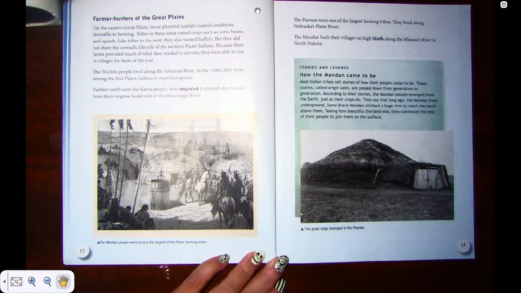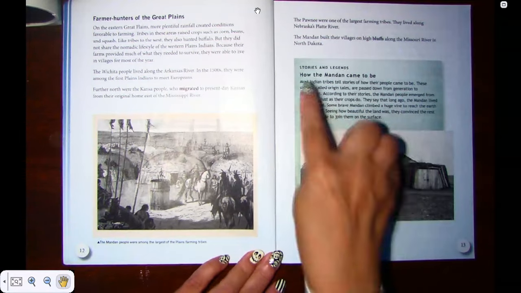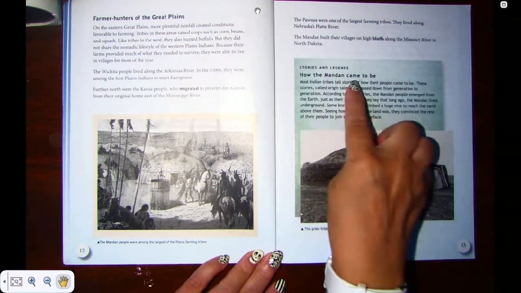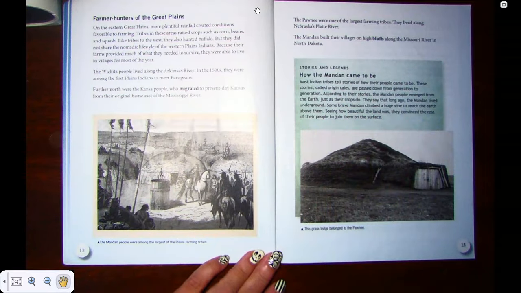The Pawnee were one of the largest farming tribes. They lived along the Nebraska Platte River. The Mandan built their villages on high bluffs along the Missouri and the North Dakotas. There are many stories and legends of how the Mandan came to be. Most Indian tribes tell how their people came to be. These stories, called origin tales, are passed down from generation to generation.